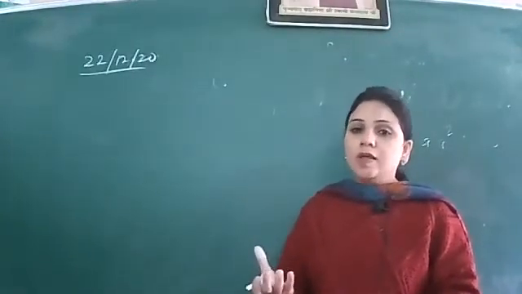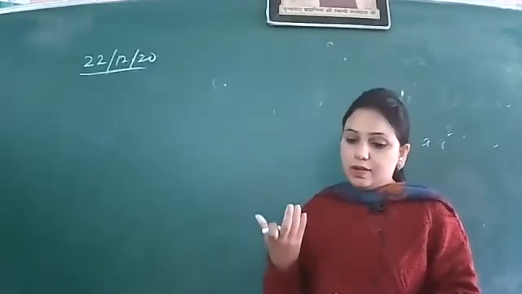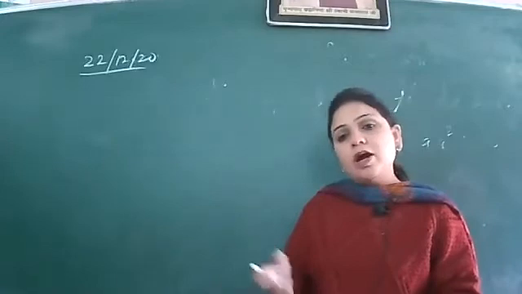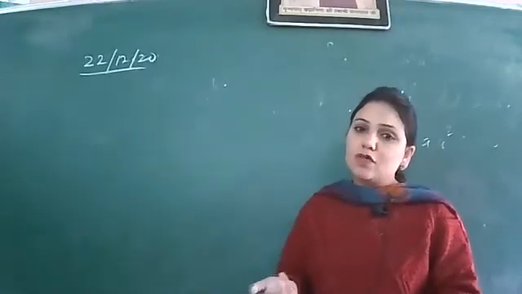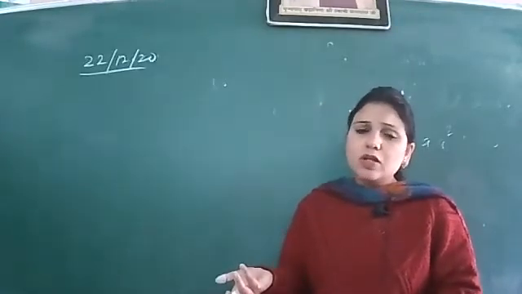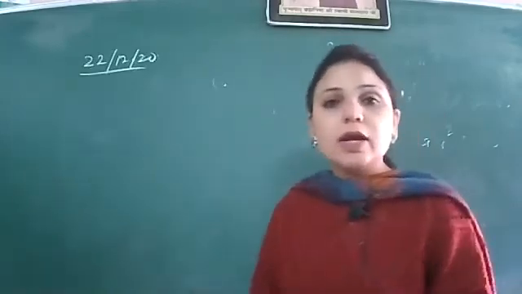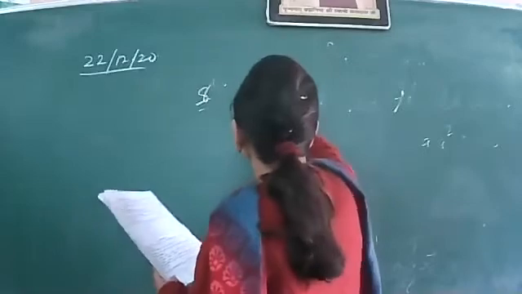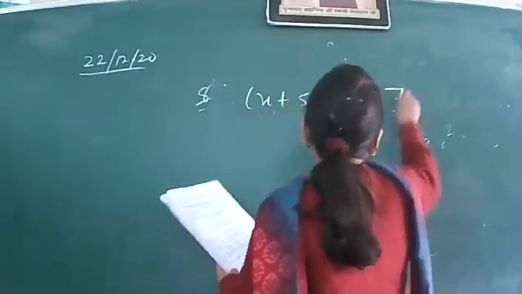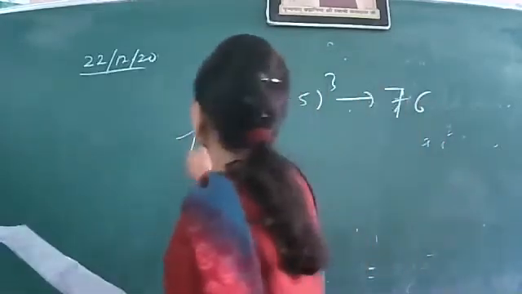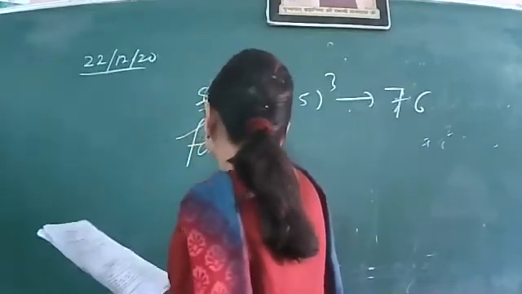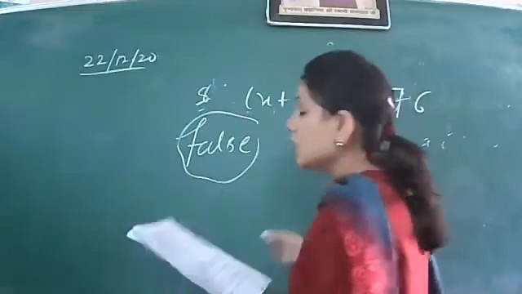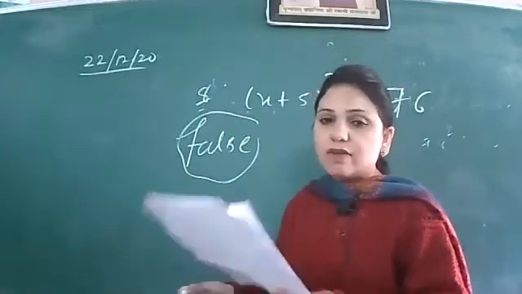When it is written that you have to justify your answer, that means half marks for justification and half marks for the correct answer. If not, justification is not there, then how can I give you the full marks, right? So the first part was coefficient of x in this expression is 76. Most of the students, they're writing it false, and this is correct, it is false, but you have to justify it. How the good students, they have justified it.